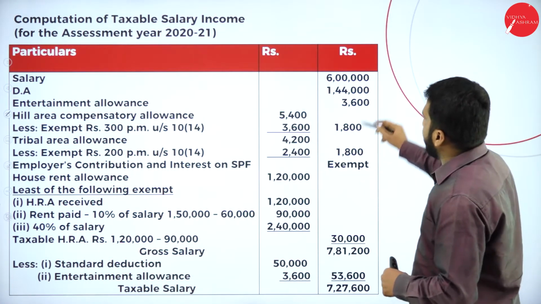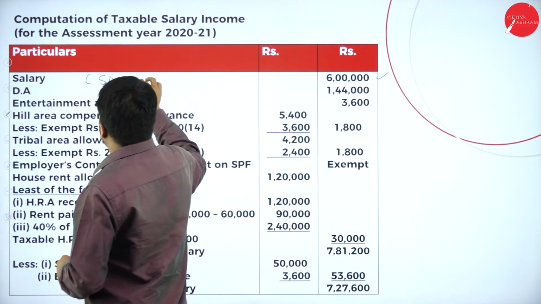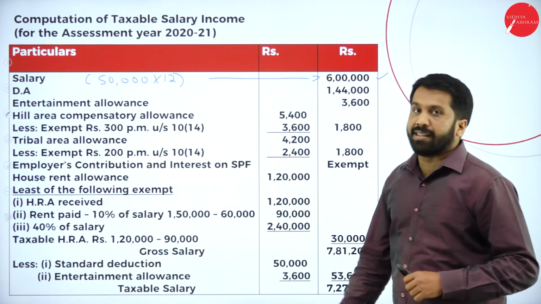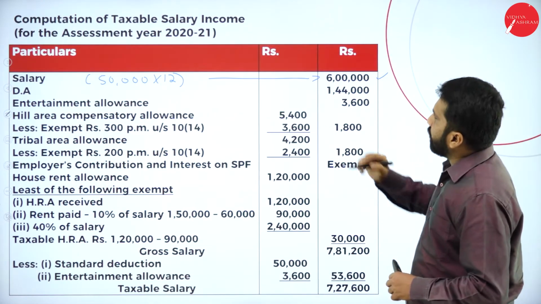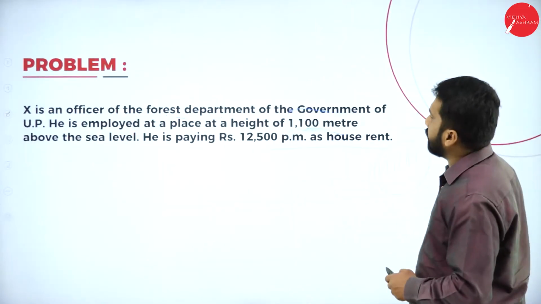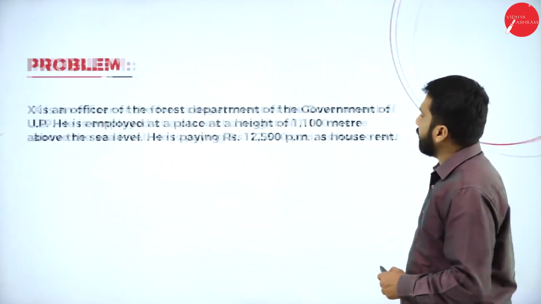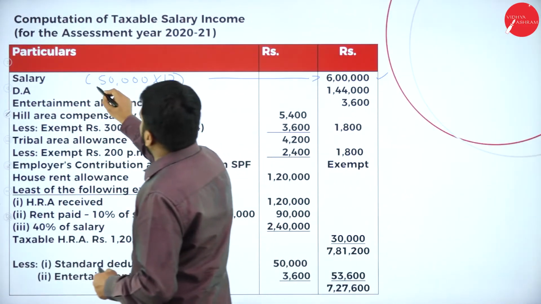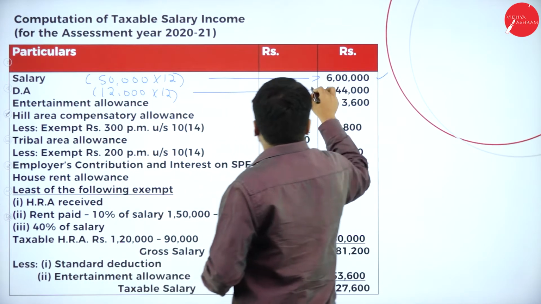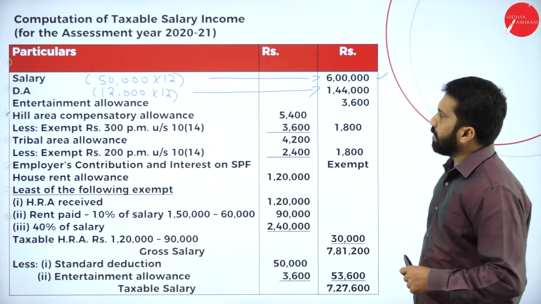Now, salary, we know, as I told you, 50,000 multiplied by 12, your salary is 6 lakh. Now, what is your dearness allowance? I'll go back to your problem. Dearness allowance is 12,000 per month. We'll calculate this. So this will be 12,000 multiplied by 12. How much is it? It is 1,44,000. We're done with your dearness allowance.